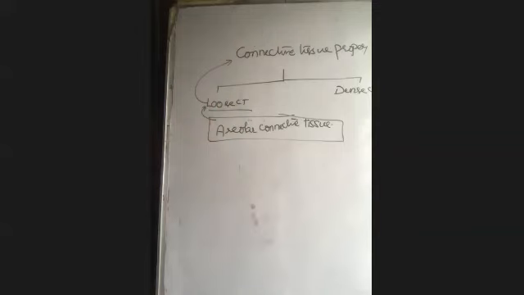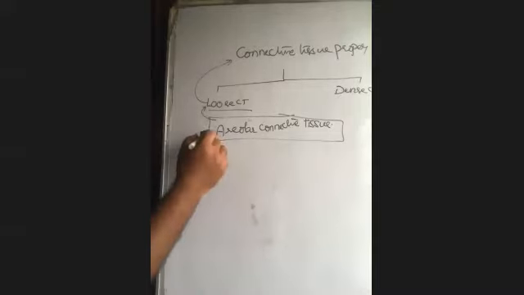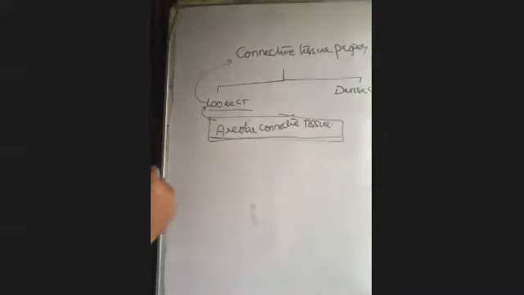Connective tissue is classified into connective tissue proper, supporting tissue, and fluid connective tissue.